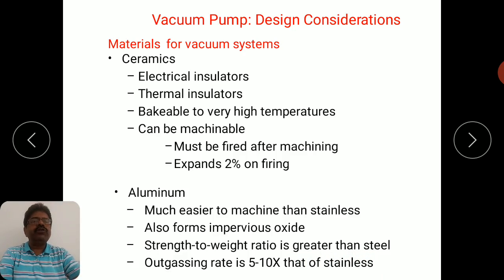So this is actually a drawback. Outgassing is much greater as compared to stainless steel, and it also forms some impervious oxides. So these are some issues associated with aluminum. Stainless steel is rather better, even though the strength to weight ratio of aluminum is quite good.